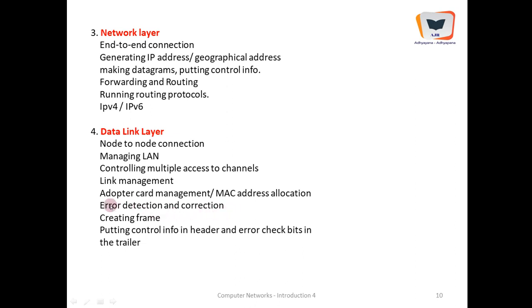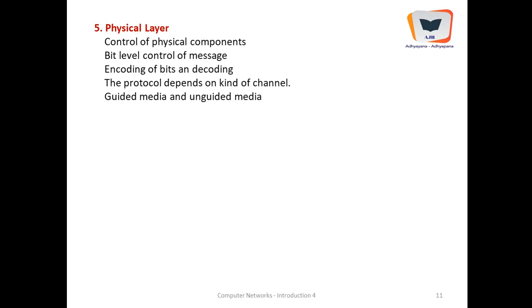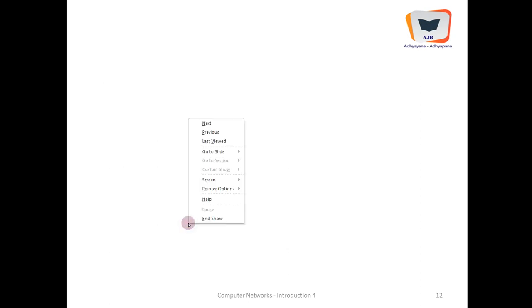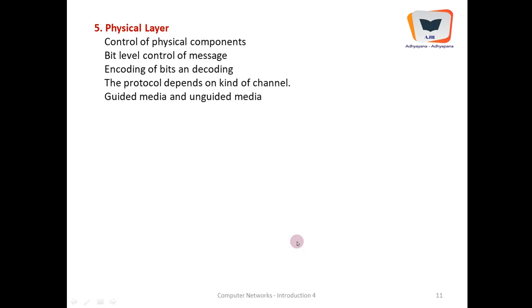It creates a frame. It puts the control information in the header and error check bits in the trailer. It is only in the data link layer that the control information is placed both in the front and also at the trailer. And the physical layer actually controls the physical components associated with the internet.